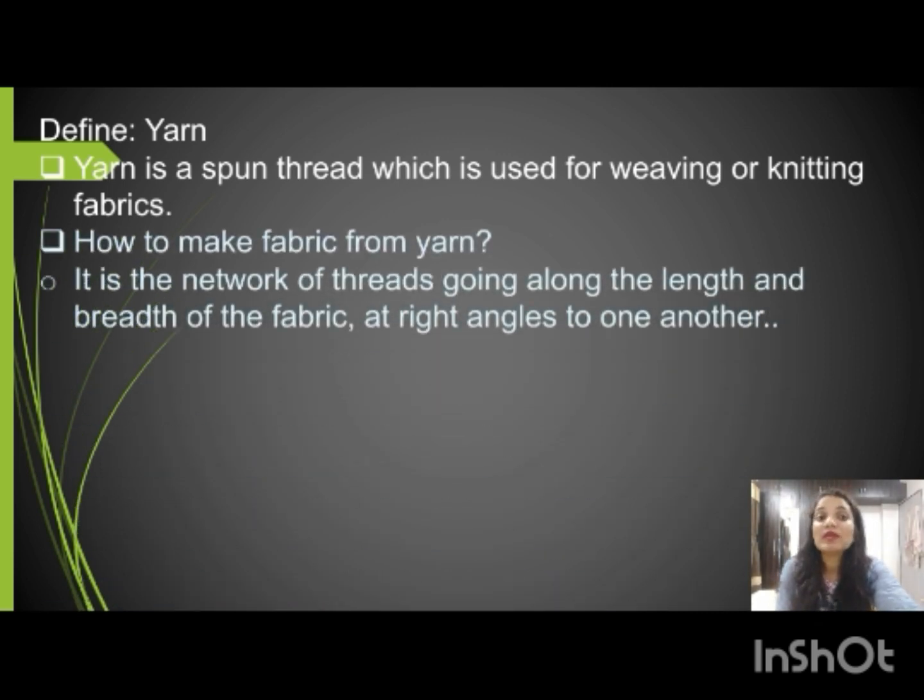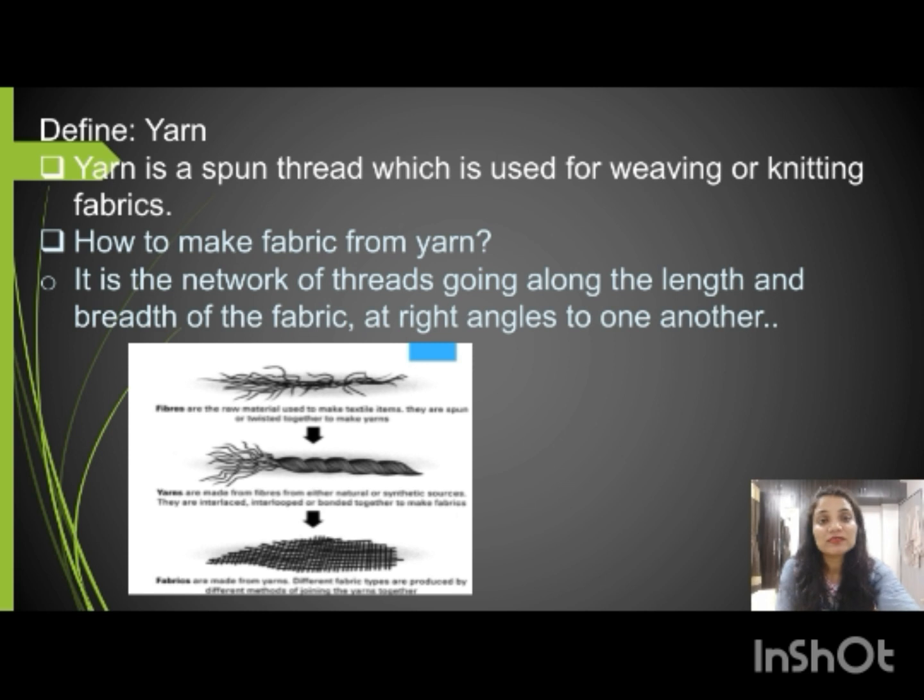Now how do we make fabric from yarn? It is a network of threads going along the length and breadth of the fabric at right angles to one another. Here this fabric is made up with the help of horizontal and vertical yarns, which we will see in this image. The first step is the fiber, and in the second step all these fibers are combined together and converted into yarn, and the last step, the net-like structure, is the fabric.